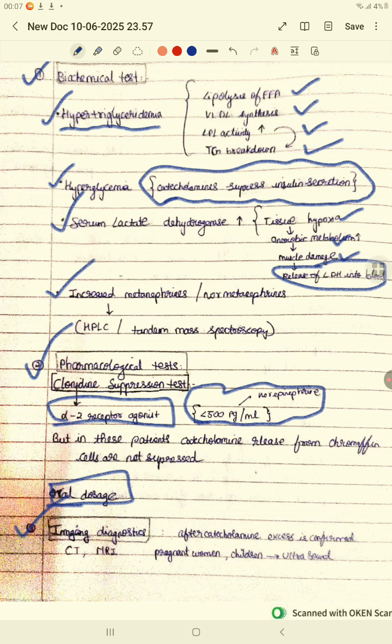This is basically done only after the catecholamine excess is confirmed. Only after the catecholamine excess is confirmed, we perform imaging diagnostics. Right, so these are the three tests we do: biochemical test, pharmacological test, and imaging diagnostics. So that's all about pheochromocytoma.